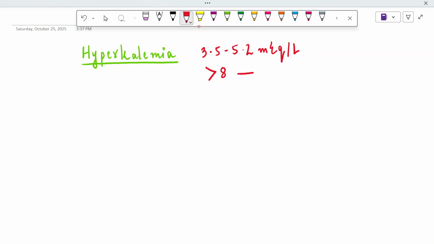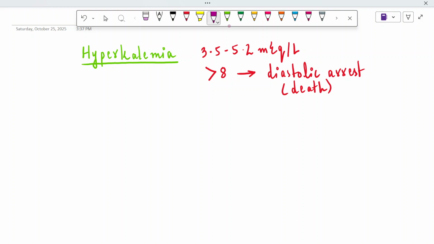Because if the amount of potassium is more than 8 milliequivalents per liter, it can contribute to the development of diastolic arrest. Okay, and diastolic arrest can lead to death. It can directly lead to death because it's a very dangerous kind of arrhythmia that happens inside the heart.